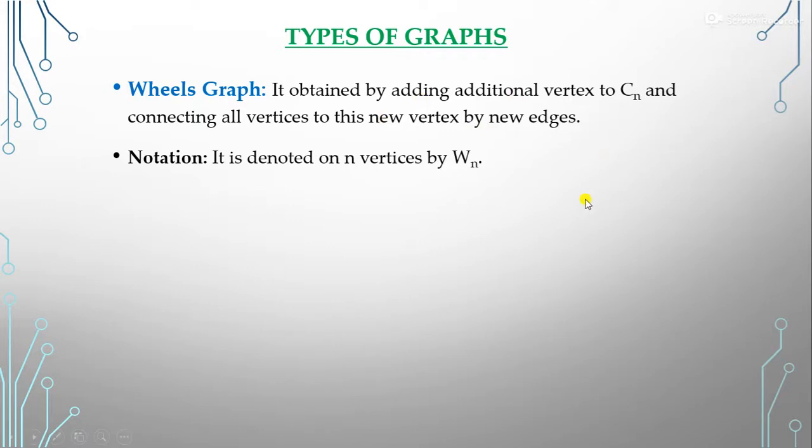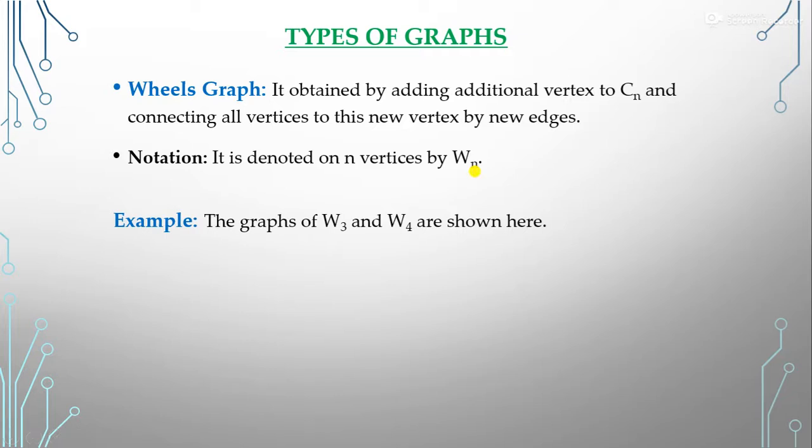N is the number of vertices here, small n. So capital Wn. Suppose, what is the graph of W3 and W4? So we see here the wheel graph. This is the graph of C3, right? Because three vertices are here, and this becomes a cycle. So this is a C3.